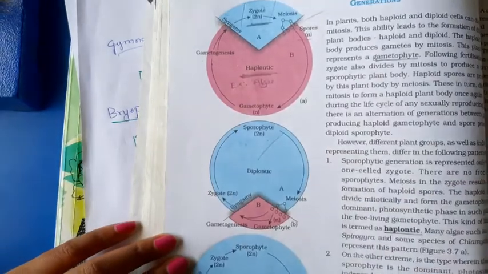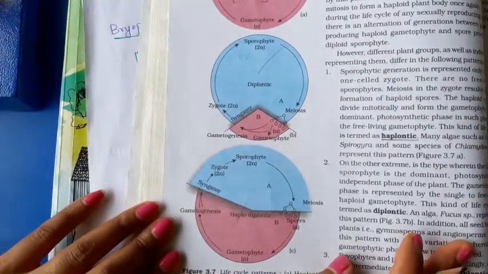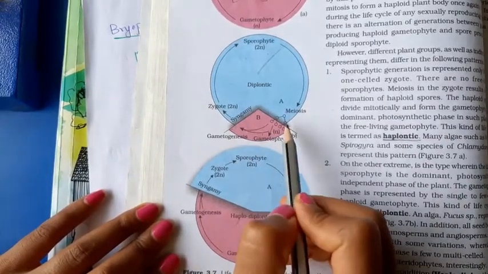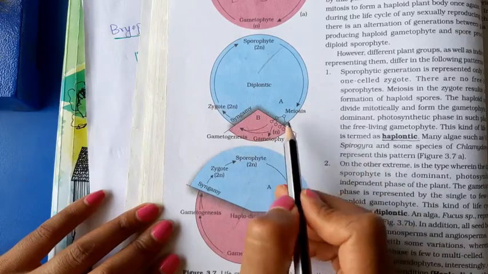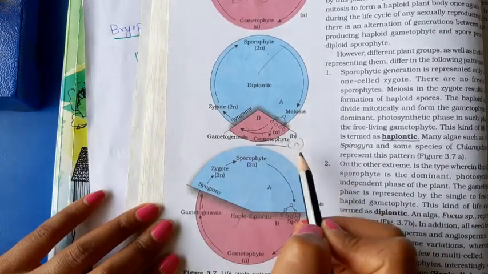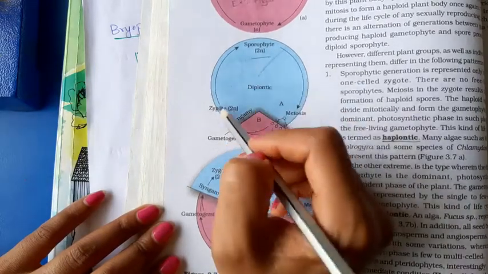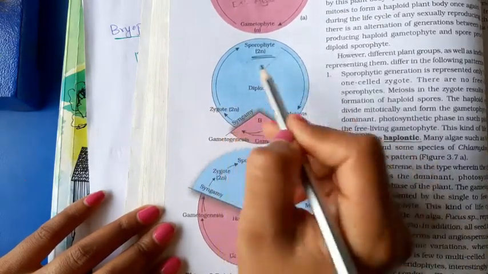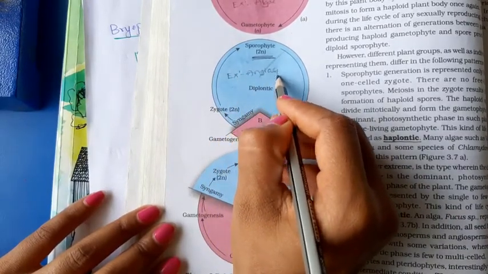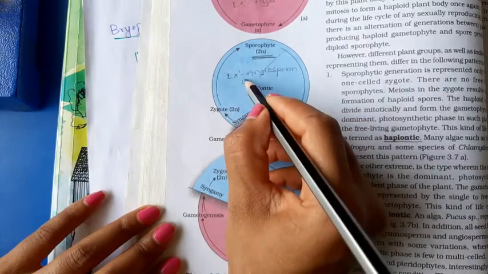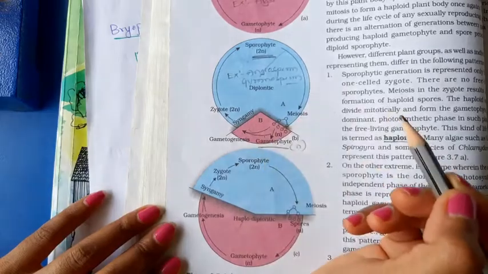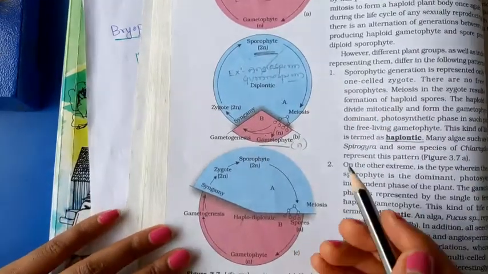Okay, done. Second one, here you can see only a small portion of the lifespan has the haploid condition. Okay, here you can see only the gametophyte has the haploid condition. Remaining all the structures have the diploid condition. Example, angiosperm and gymnosperm. Angiosperms and gymnosperms. Okay, next.